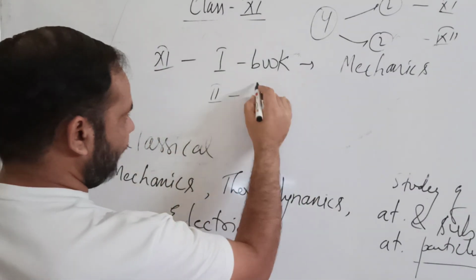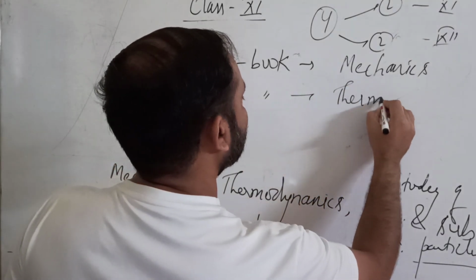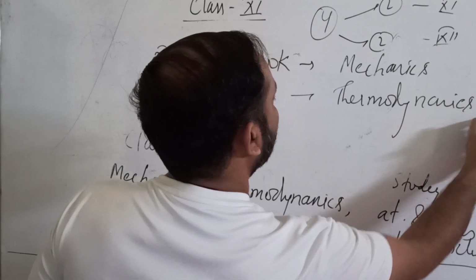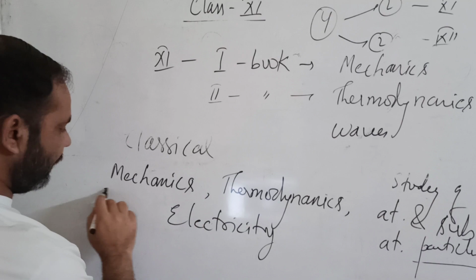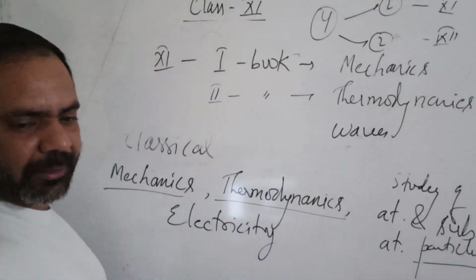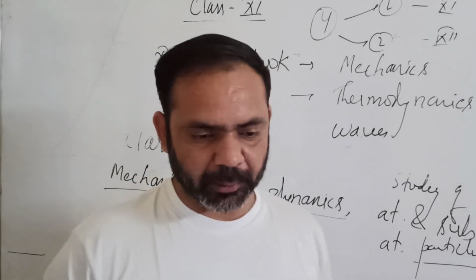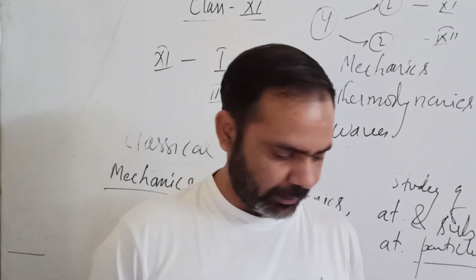And the second book is about thermodynamics and waves. So these two parts of classical physics are included in your class 11th syllabus, one book for one part and the other book for the other part.